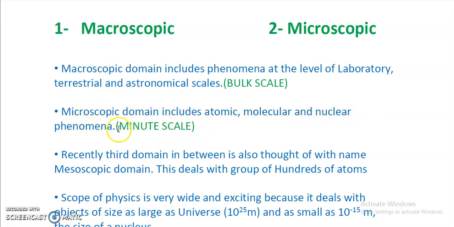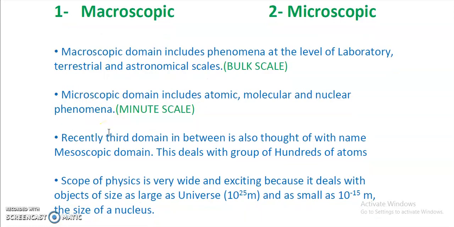It means it is explained at which scale? Minute scale. I discussed earlier that the word micro means minute, very small. So when a phenomenon is explained at minute scale, atomic or molecular or nuclear scale, then that particular domain of physics is called the microscopic domain, right?